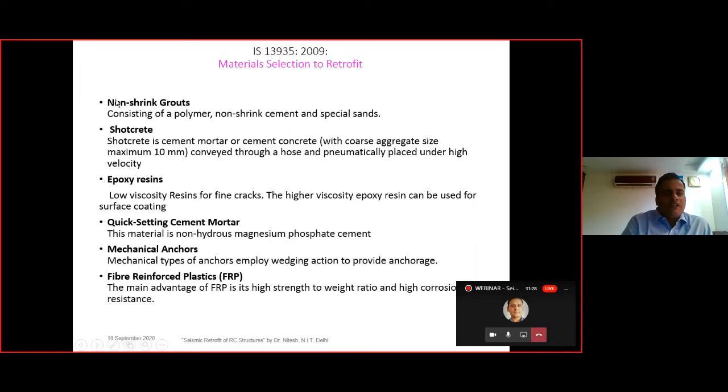IS 13935 material selection for the retrofit. These are various materials that are given. That is the non-shrink grouts we can provide, that is the grouting of the non-shrink cement, and the special sand is provided, which also consists of polymer. Then there can be shotcrete, there can be epoxy resins, quick setting cement mortars, mechanical anchors can be provided, and fiber reinforced plastics can be provided as the retrofit material.